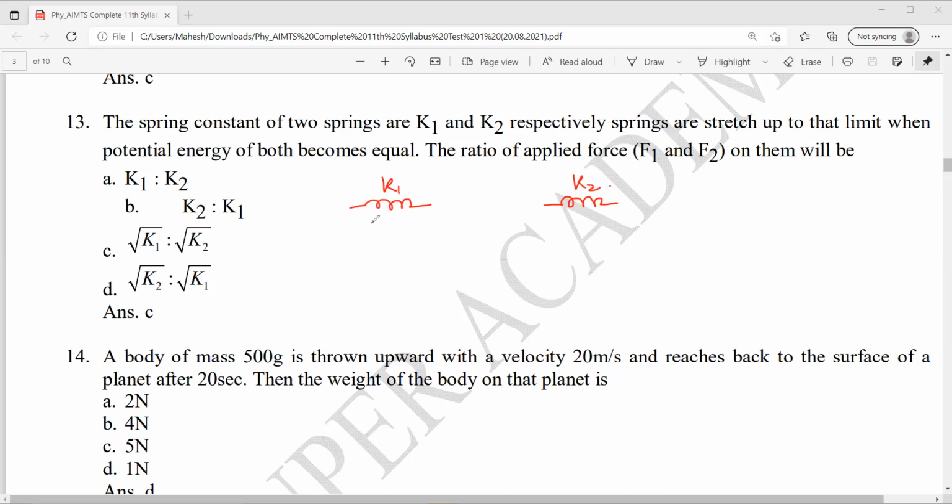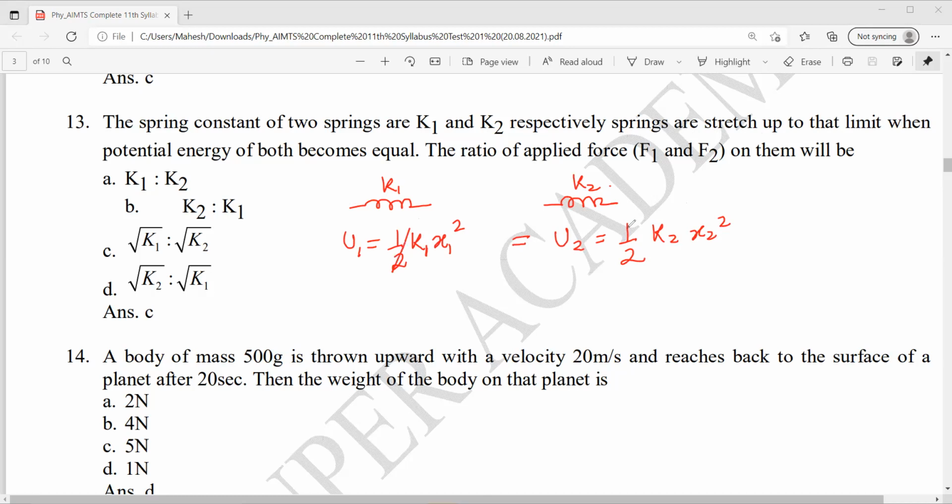Potential energy of both become equal. So U1 is half K1 x1 square. U2 is half K2 x2 square.